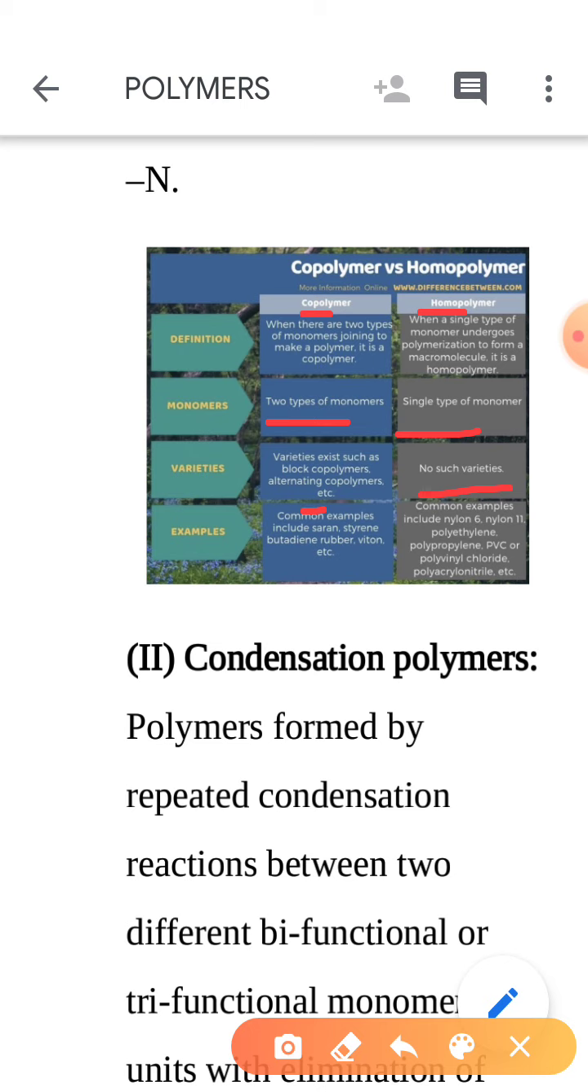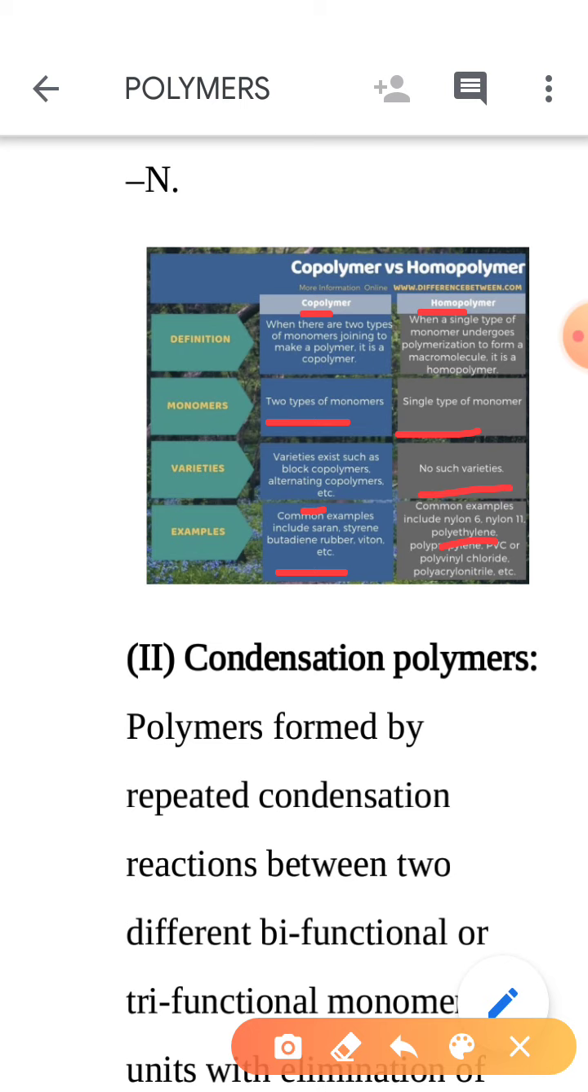And what are the examples of copolymer? Like rubber, butadiene, styrene. And for polythene, ethene is the basic unit or the monomer. That is known as polyethylene or polythene. So it is considered under the category of homopolymers. These are the types considered under the addition polymerization.